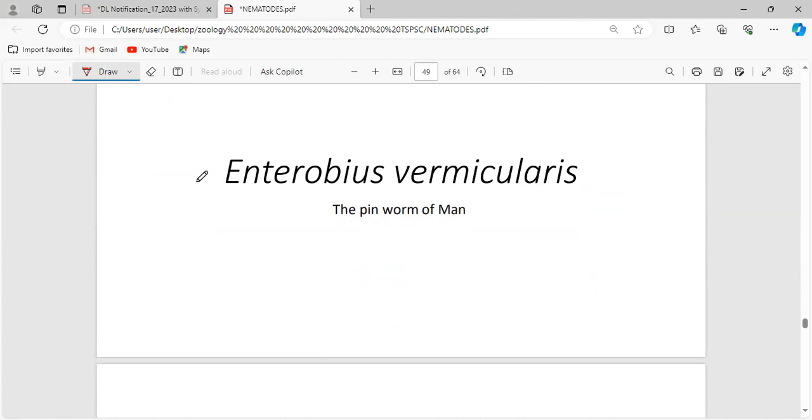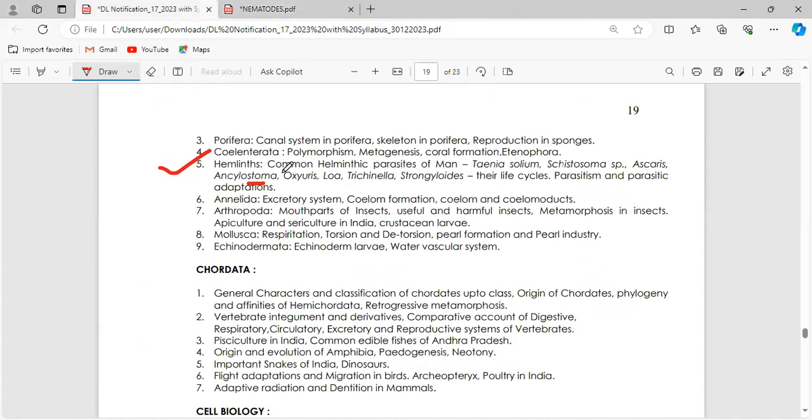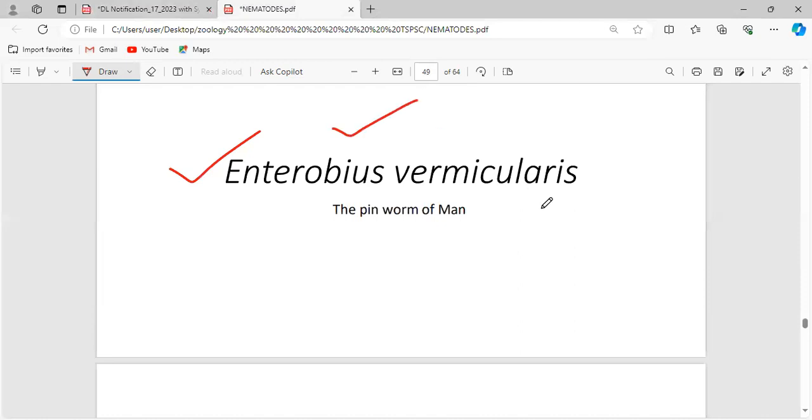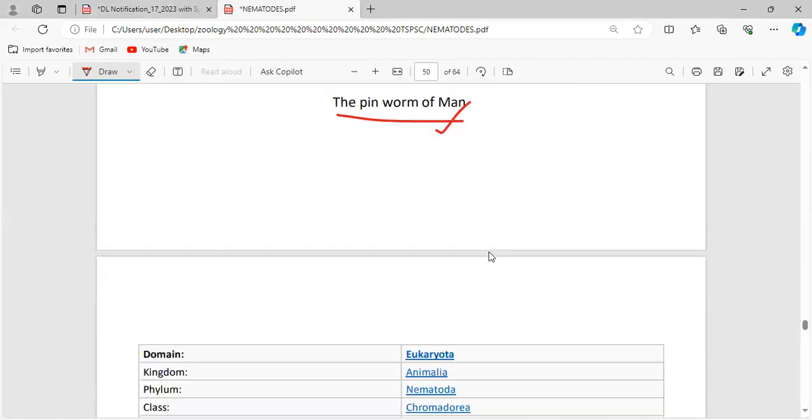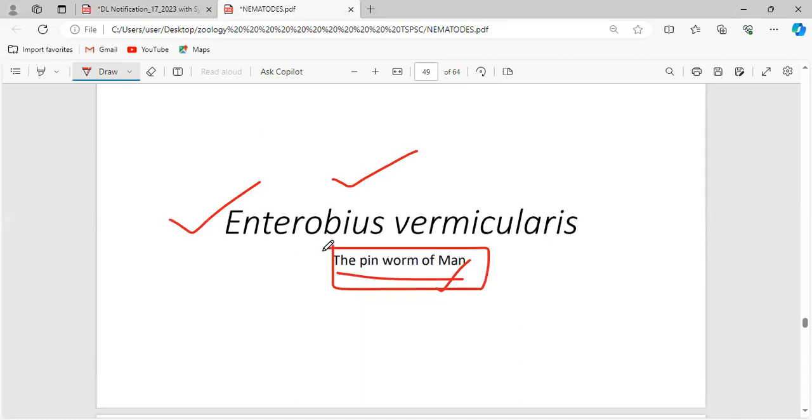Okay, so the next worm, Enterobius vermicularis. We have completed Ancylostoma and Loa loa, Trichinella. The only leftover helminth parasites are Oxyuris and Strongyloides. This Oxyuris is also called Enterobius vermicularis. Oxyuris is also said to be the pinworm. This Enterobius vermicularis is also said to be the pinworm of man, Enterobius vermicularis or Oxyuris vermicularis. Anyhow, we are going to deal with the pinworm.